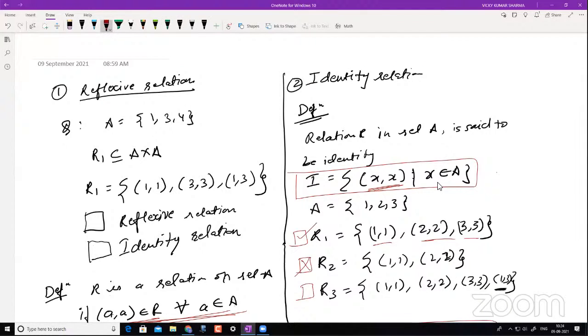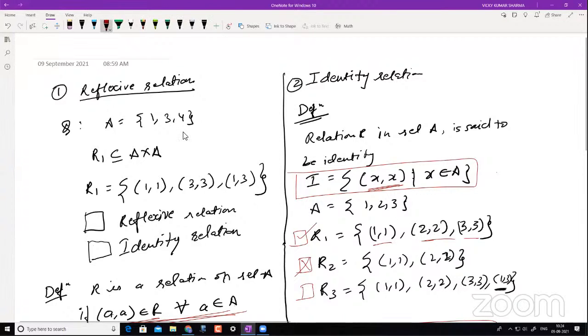Yeah, exactly. And if I change the combination, then it is no longer identity, it becomes reflexive. Yeah, exactly. So here again, sir, can we say that R1 is both an identity and a reflexive relation?